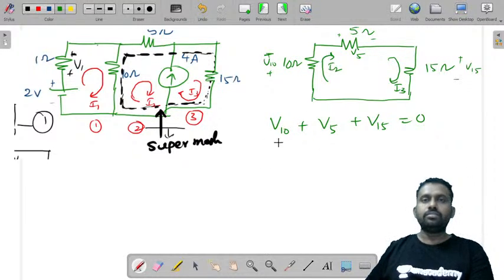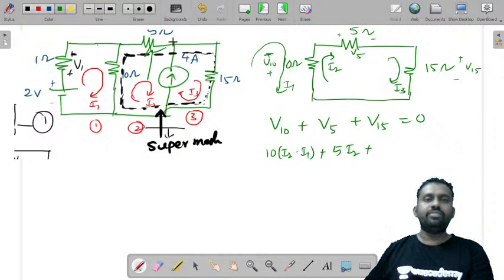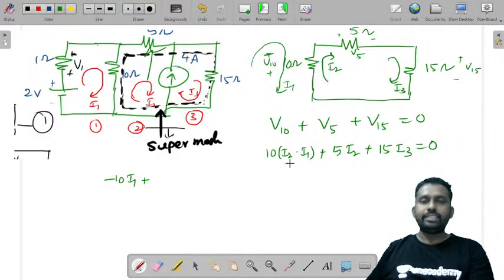Then what is V10? V10 is the voltage across the 10 ohm in which there are two currents. One is I1 current that is flowing like this and I2 current that is flowing in the upward direction. So 10 into I2 minus I1, plus 5 into I2. 5 is in the second loop if you observe. So plus V15, which is 15 I3, is equal to 0. You can simplify that and get minus 10 I1 plus 10 I2, 5 I2, that is 15 I2, plus 15 I3 is equal to 0.